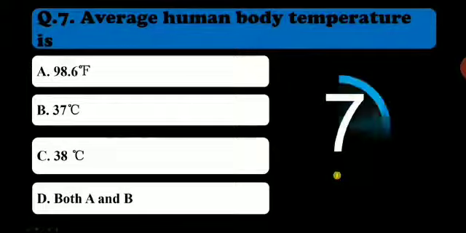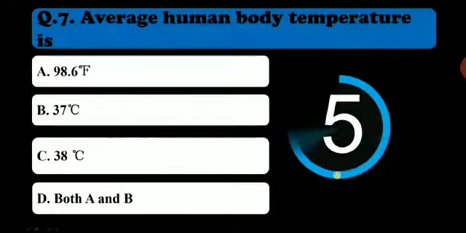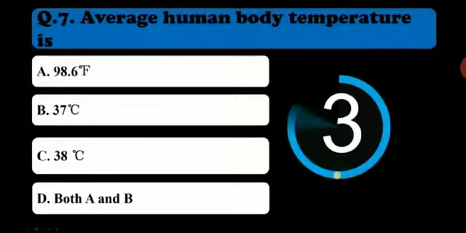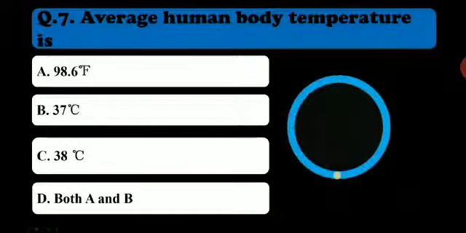So your time already started. Let us see, can you guess? It's a self-assessment for you. You are going to check yourself how much you have learned for this chapter.